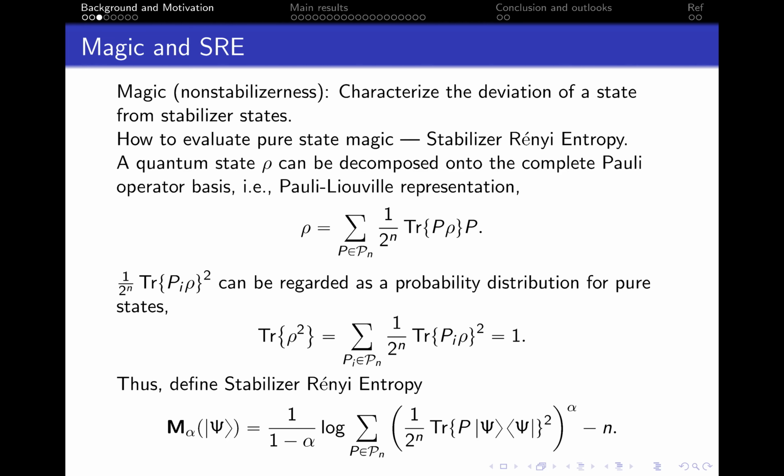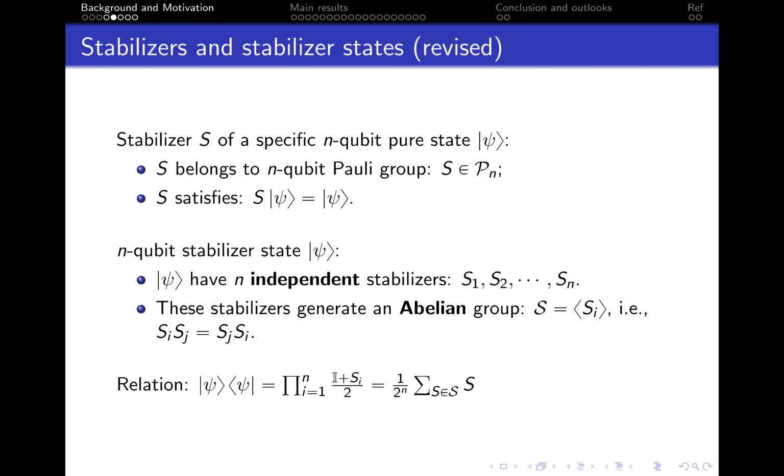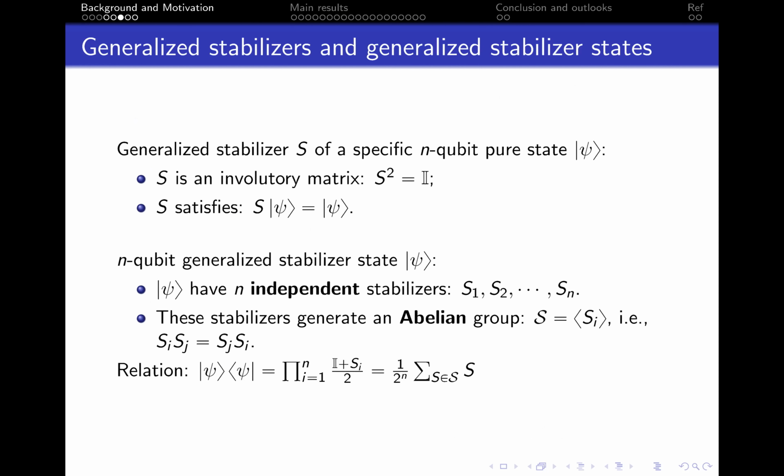Then we come to introduce hypergraph states. Before that, we shortly revise the stabilizer states. The stabilizers of stabilizer states should be an element of the Pauli group, and the condition that they form an abelian group is naturally satisfied since Pauli operators either commute or anti-commute. Now we want to generalize the definition. Generalized stabilizers only need to be involutory rather than Pauli operators.